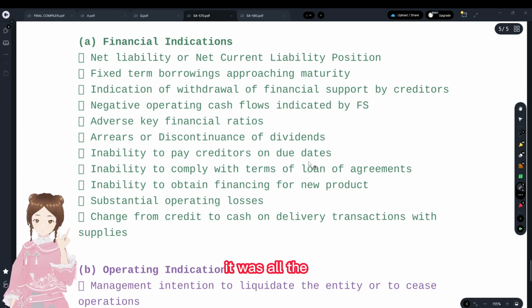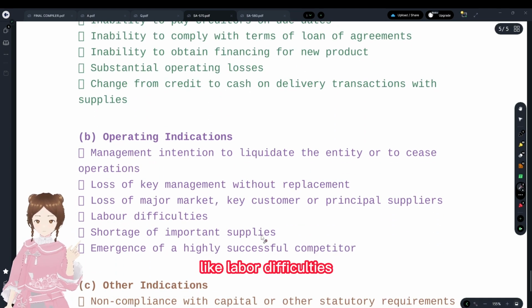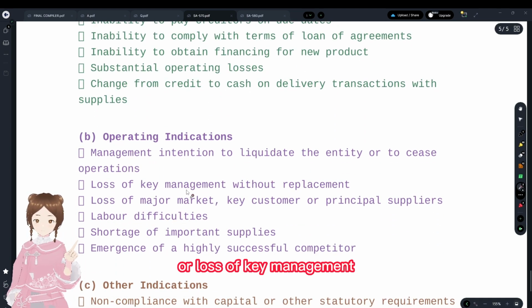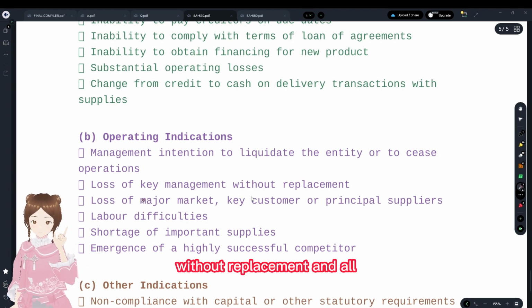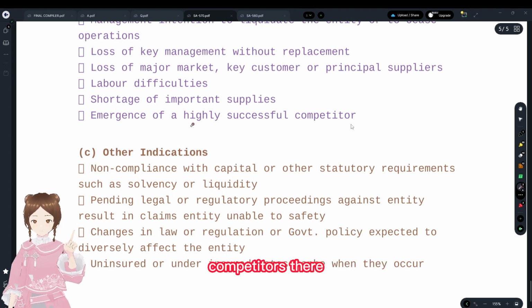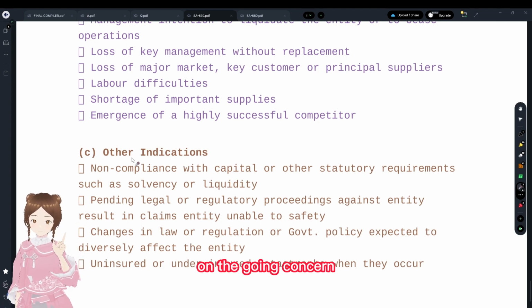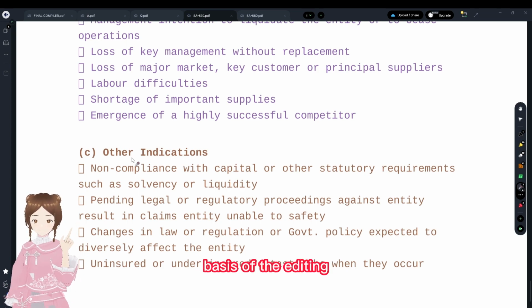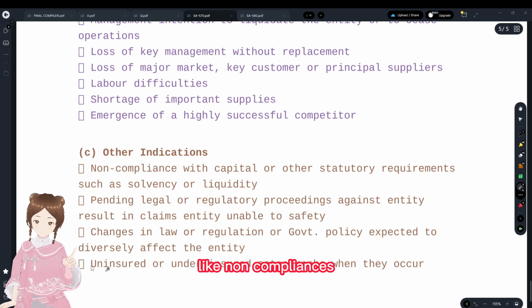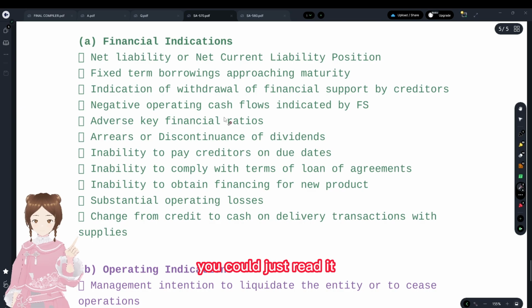These are the negative sides. For operating indications, like labor difficulties or loss of key management without replacement, and the emergence of highly successful competitors. Those were indicators which would cast doubt on the going concern basis of the entity. Other indicators like non-compliances and pending legal proceedings, etc. You could just read it.